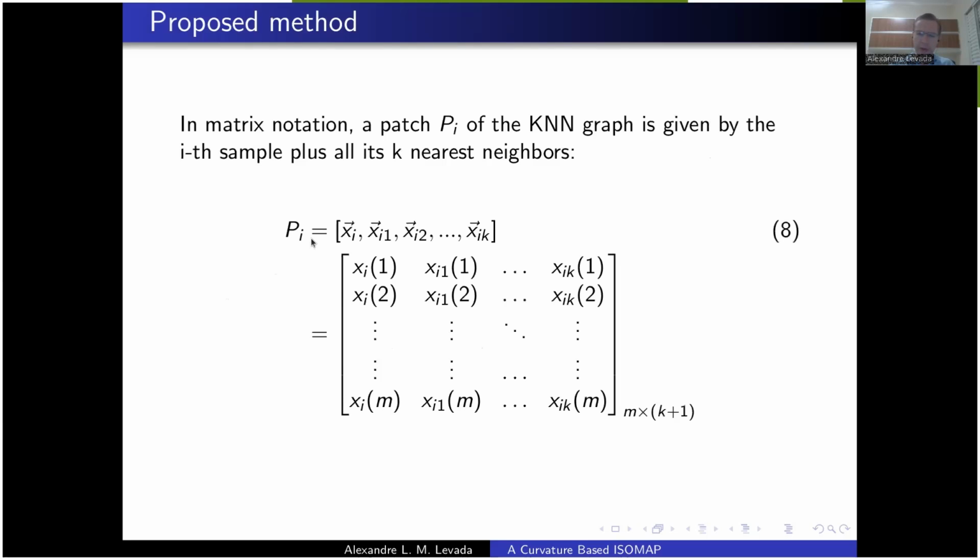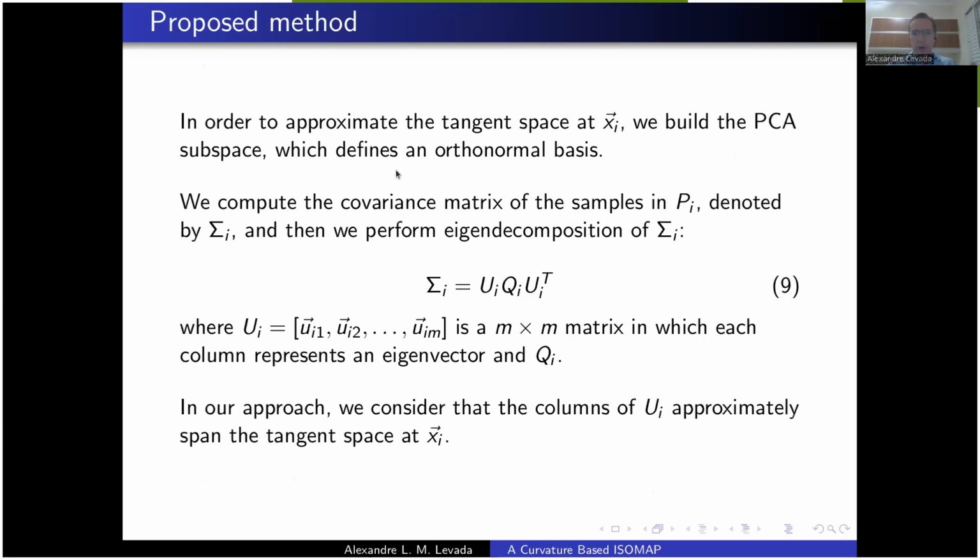So everything begins with the definition of a patch. A patch is nothing more than the central sample, the sample i, and its k nearest neighbors. So we have this matrix here, m lines by k plus 1 columns. What we do in practice is to approximate the tangent space at its vertex, at its point.